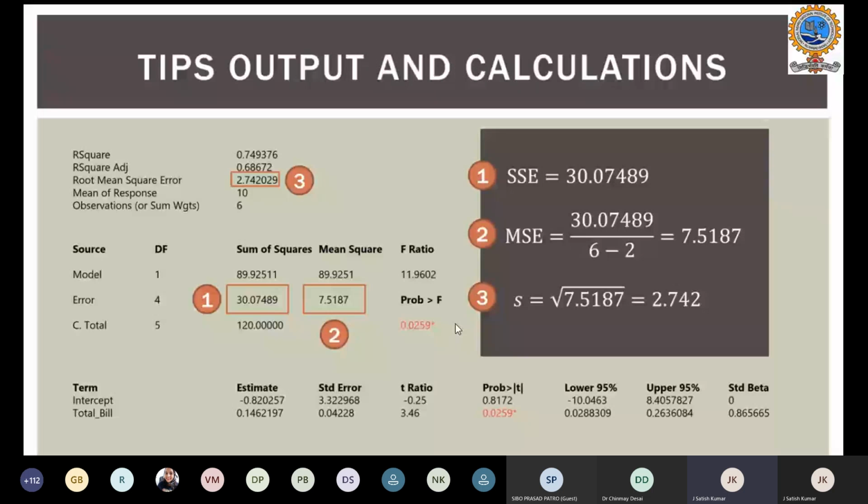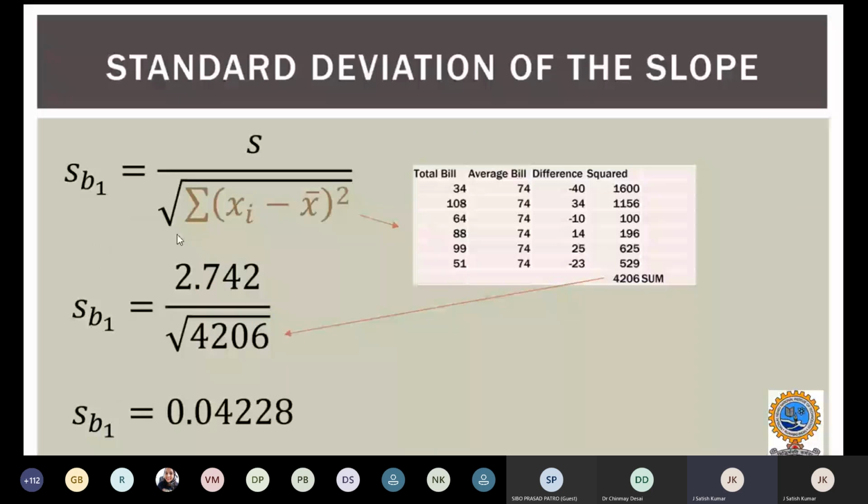The same value I'm substituting here, 2.742. In the numerator we substitute the standard error, and the denominator is the total squared difference of the bill. When we take the square root, we get the standard deviation of the slope as 0.0422.